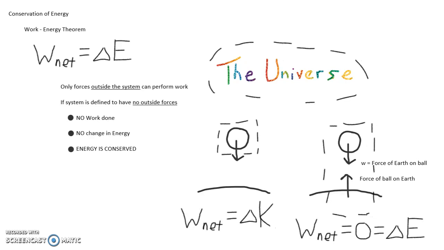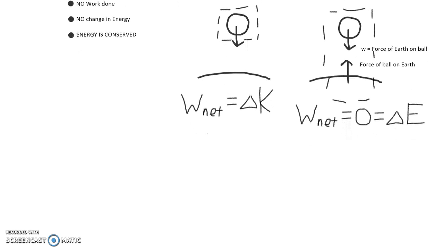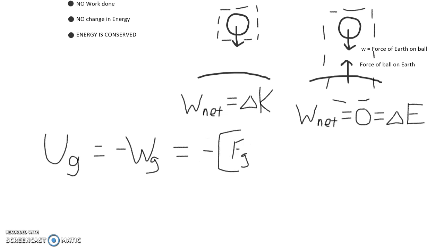But wait, what about the force of gravity that performed work in the first situation? When Earth is included in the system, the force of gravity becomes an internal force, and it performs no work. Instead, it is conserved within the system as stored or potential energy. We can think of potential energy as the energy stored by gravity when work is done against it. Plugging in the expression for work, we find that the potential energy due to gravity is the opposite of the force of gravity times our vertical displacement times the cosine of the angle between them.